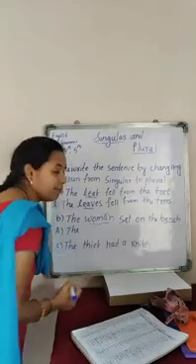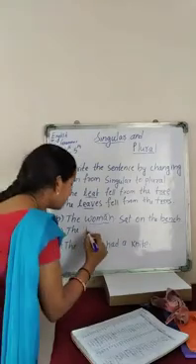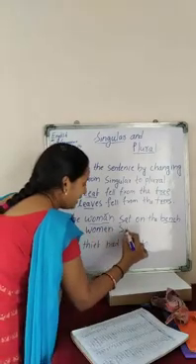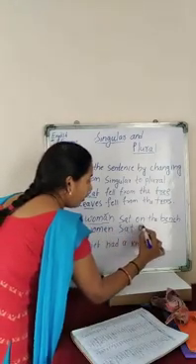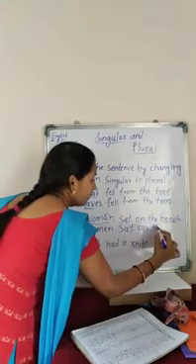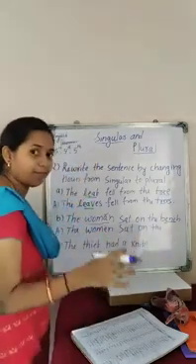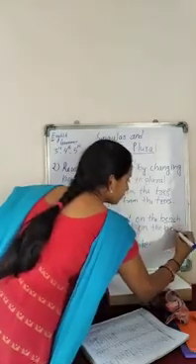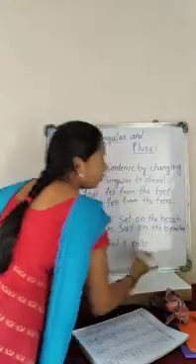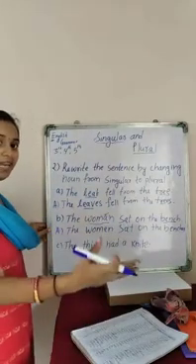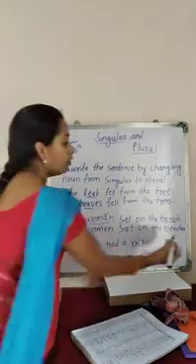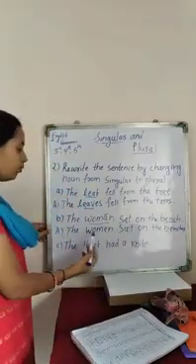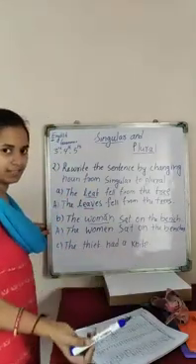So here A will become E. So the women sat on the, so bench, the plural will be benches, right? You have to add ES at the end to make it plural and end with a full stop. So the sentence is: The women sat on the benches.